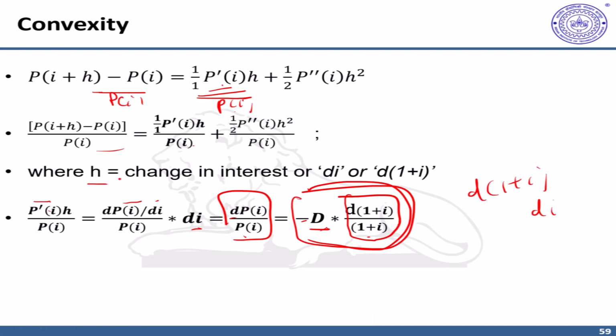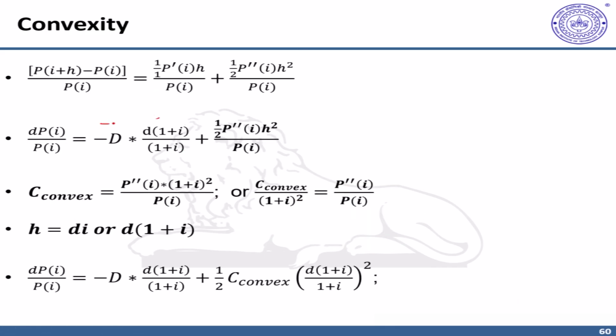Here we need to remember that h is a small change in interest rate, like dI or d of (1 plus I). So this takes us to the first component, which can be written as minus D into d of (1 plus I) upon (1 plus I). Now let's look at the second term, which is 1 by 2 times the second differential of P into h squared divided by P(I). Recall, we already defined convexity in a very simple manner as the second differential of P into (1 plus I) raised to the power 2 upon P(I). This was the typical definition, which we saw in the previous video, which we can also write as convexity upon (1 plus I) raised to the power 2, which is equal to the double differential upon P(I). Again, h is a small change in interest rates.